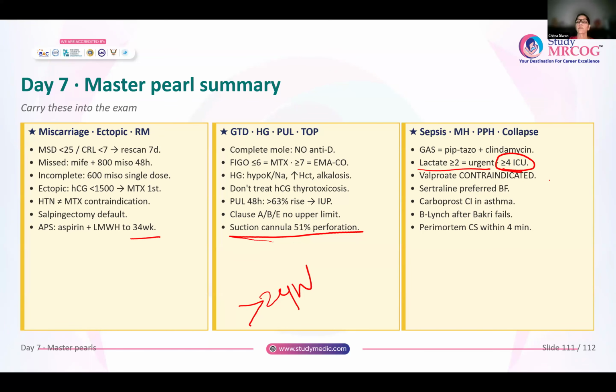Valproate is always contraindicated in pregnancy and breastfeeding. If at all you want to give any SSRIs, you can give sertraline in breastfeeding. Remember, for PPH, carboprost is contraindicated in asthmatic patients. You will always try to do a B-Lynch suture if your Bakri balloon fails. And remember, for women with maternal collapse, if CPR is not successful, you will start the perimortem CS at 4 minutes and finish it within 5 minutes.